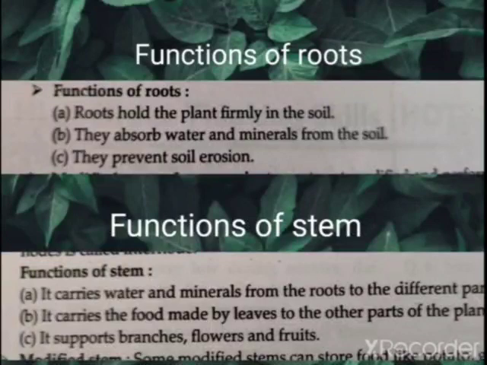Again, stem carries the food made by the leaves to the other parts of the plant. And third, it supports branches, flowers and fruits. That also you know, stem supports branches, flowers and fruits.